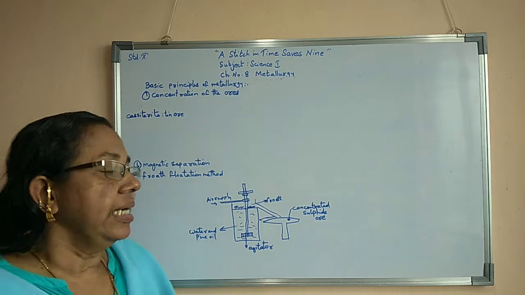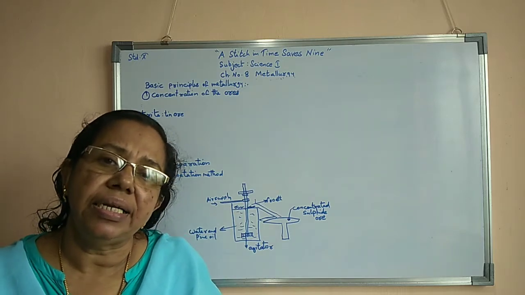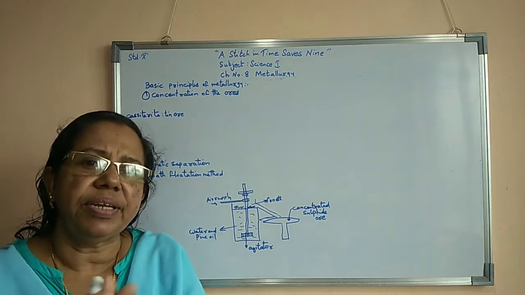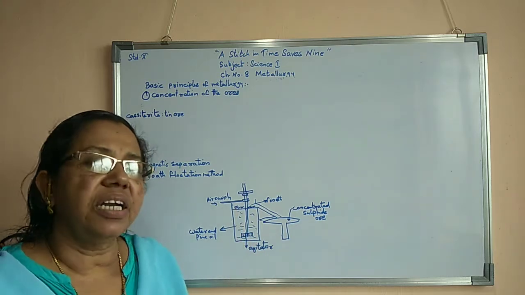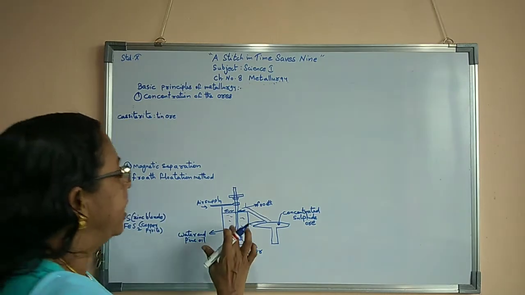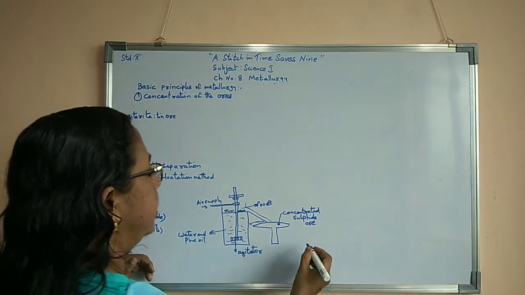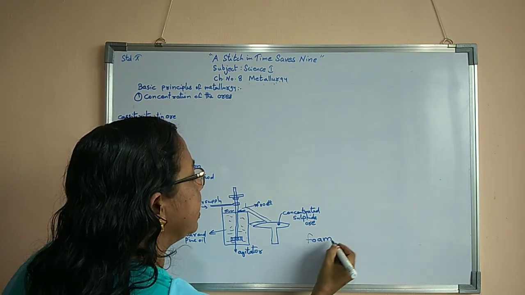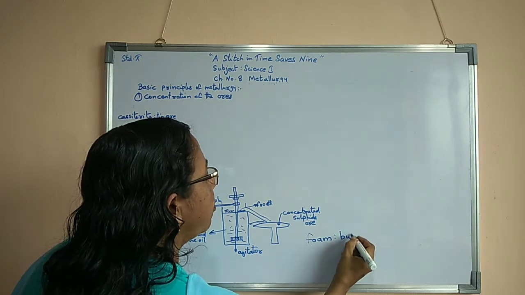For that there will be an electricity supply. As a result, this agitator continuously rotates. As and when it rotates, there will be foam formation. Foam means bubbles of